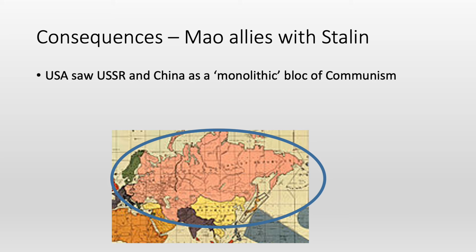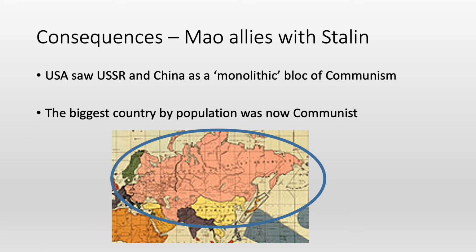However, it becomes increasingly clear throughout the Cold War, and especially looking back on the Cold War as well, that China's communism and the Soviet communism was very different. And it's an incorrect assumption now to make that they were a monolithic bloc, because there were many differences between the two, and they weren't just one sort of solid mass of communism ruled by Moscow. There was much difference between the two, and Stalin had some influence over Mao, but Mao had his own influence over his own country as well. It wasn't a satellite state like it was in Eastern Europe.